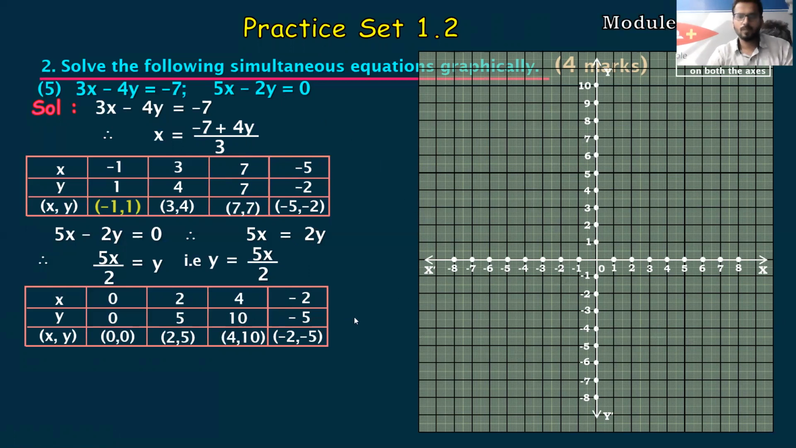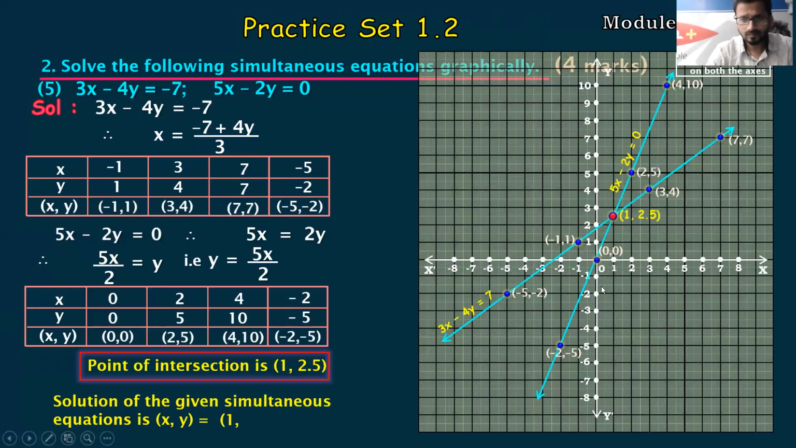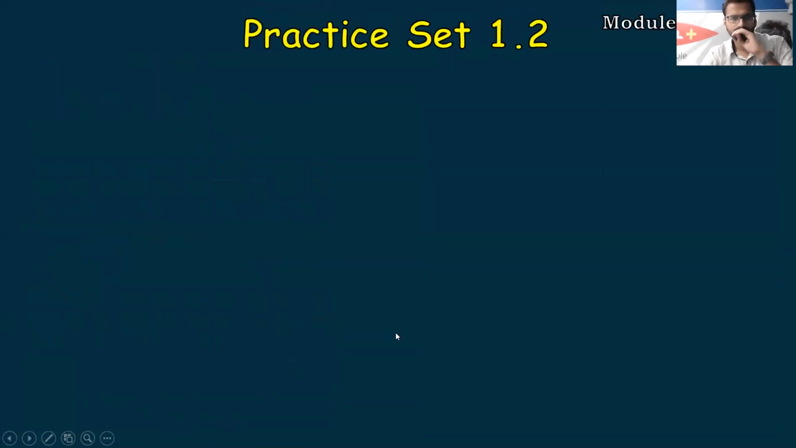Okay, I hope all of you have completed your plotting. So this is how your graph will look, and it will intersect at 1 and 2.5. So this is your final answer. 1 comma 2.5 is the solution. Fine. Okay, chalo, let's move ahead.